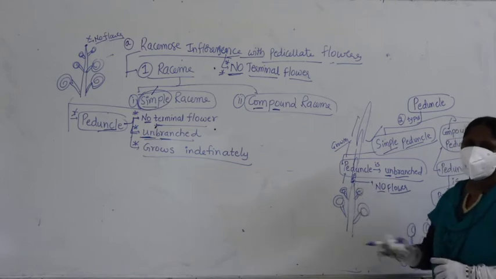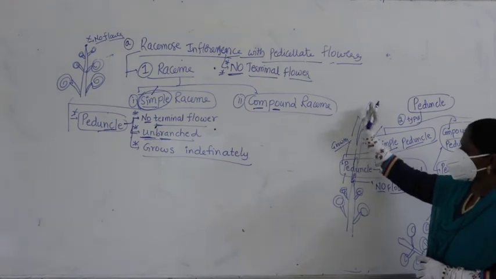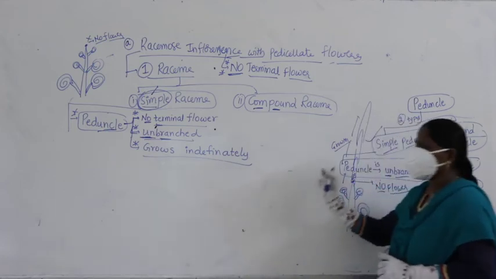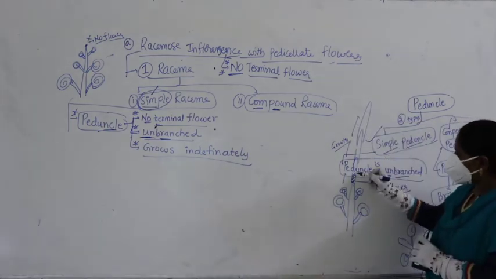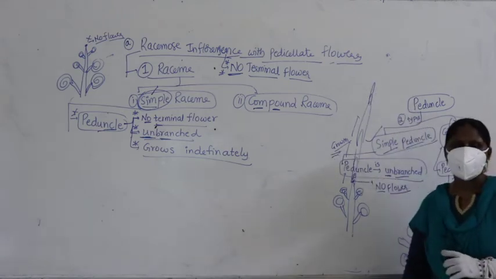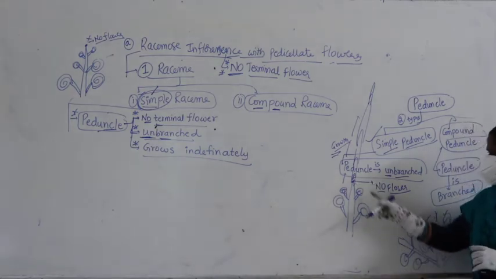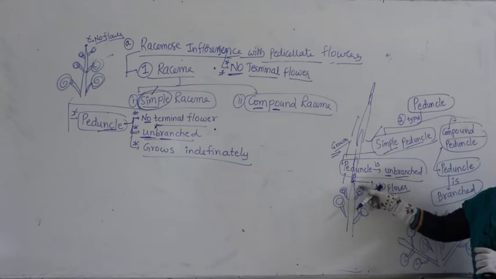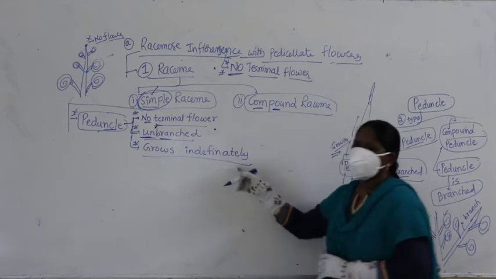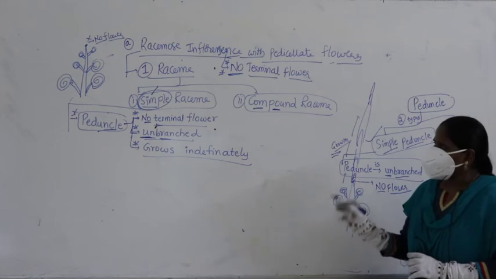If the tip is not having a flower, the cells will divide, and the peduncle grows indefinitely without any definite size or shape. It will keep growing. Why? Because the terminal tip is not having a flower, it is totally free, it undergoes cell division, and what occurs here is called growth. So we say the peduncle keeps growing indefinitely. I hope you are clear with all 3 points.